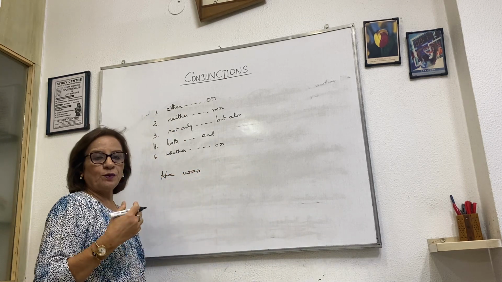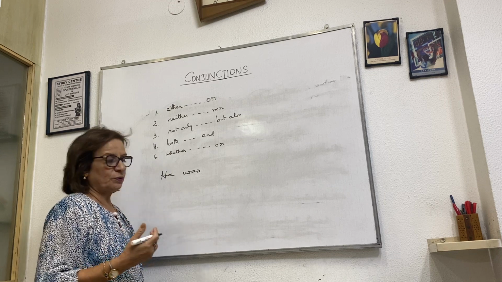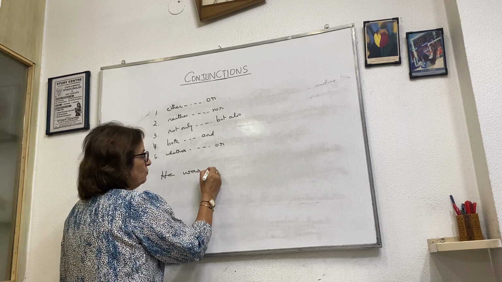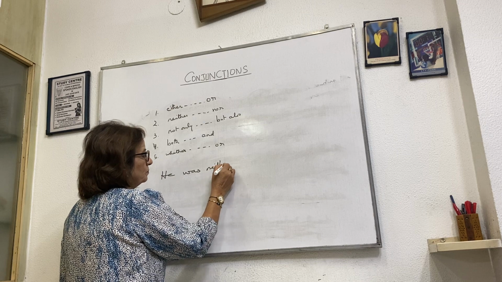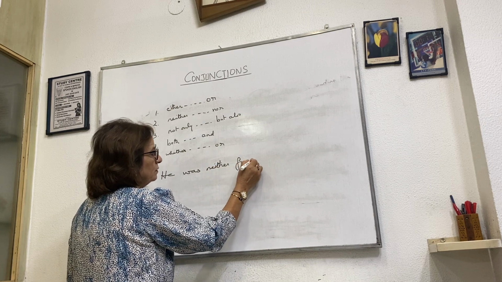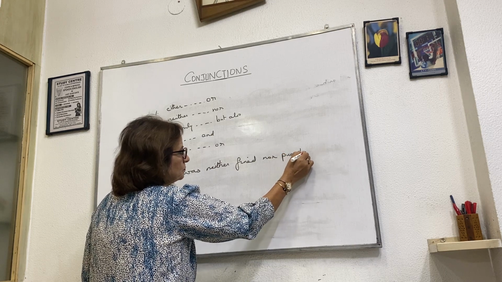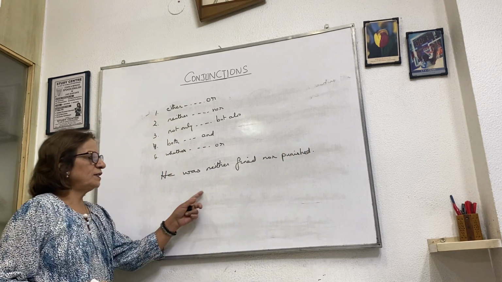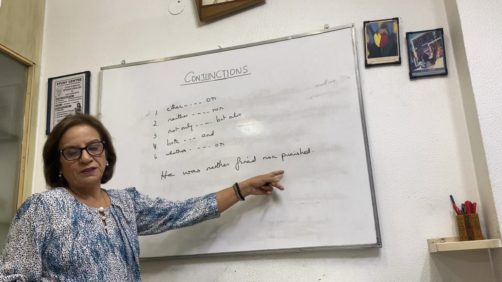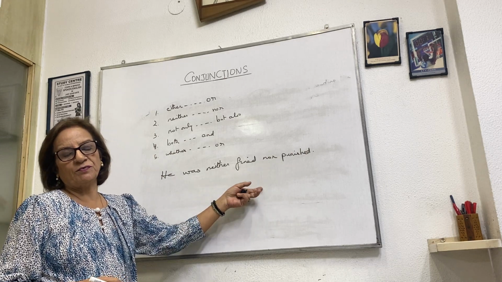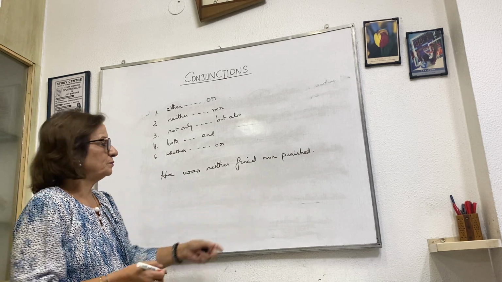You can pronounce this word as neither or neither, both are correct, either or either. He was neither fined nor punished. It means neither was he given a punishment nor was he given a fine.